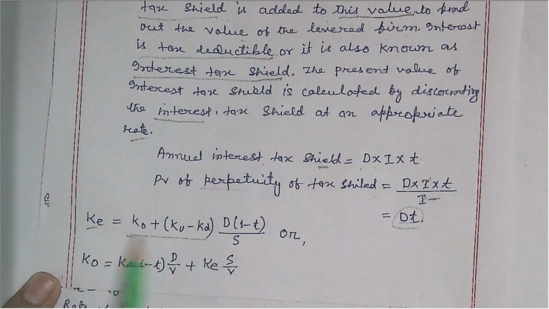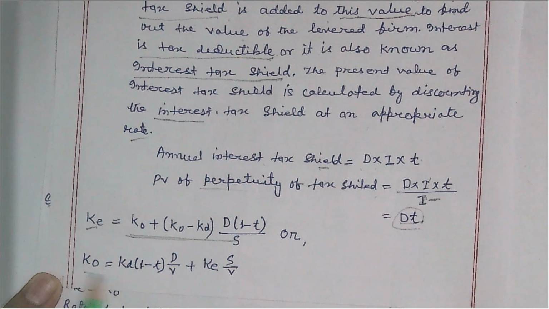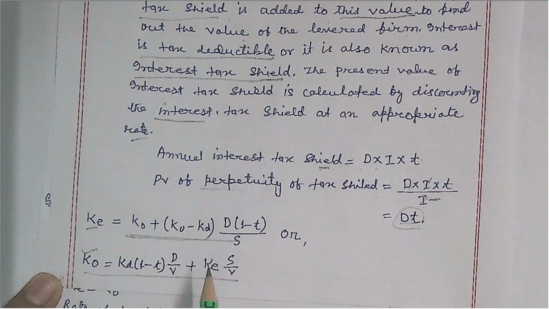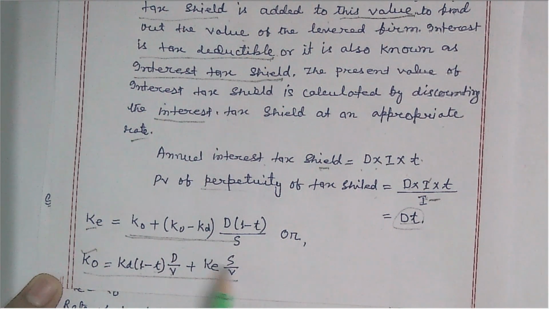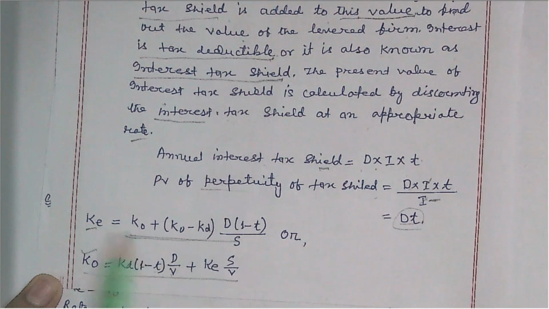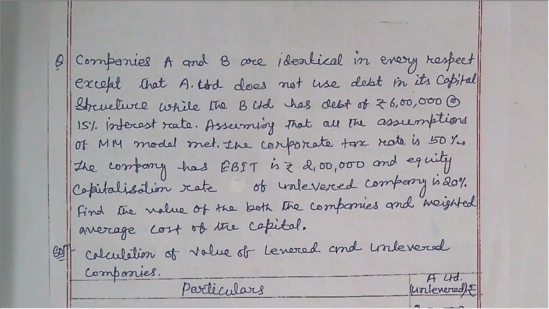By using this formula, we can calculate the cost of equity. Here is the overall cost of capital, and KD into 1 minus T, that is the rate of tax, into D by V, and this K value is missing, so we have to calculate the cost of equity by solving this equation. So one is the levered firm, another is the unlevered firm. The levered firm uses debt financing in its capital structure, while the unlevered firm does not use any debt financing in its capital structure and depends only on equity share capital.